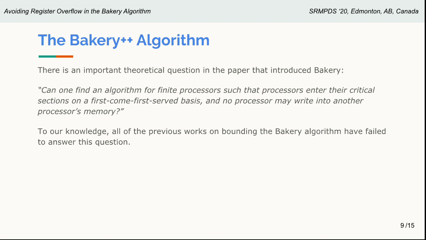To the best of our knowledge, all previous works on bounding the bakery algorithm have failed to answer this question, because they have either used quite complicated solutions, or they have allowed processes to write into each other's memory locations.